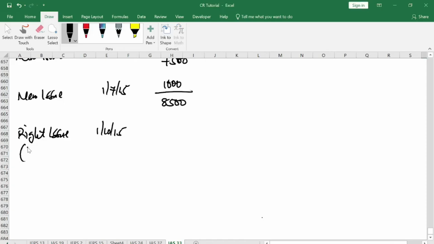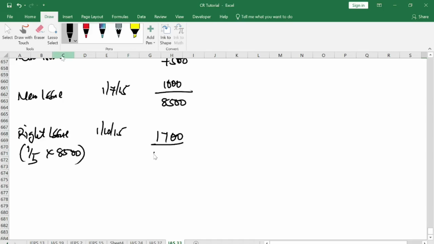So that gives you 1 over 5 multiplied by the current outstanding shares, which is 8,500. So when you multiply, that gives you 1,700. When you add, it will give you 10,200.